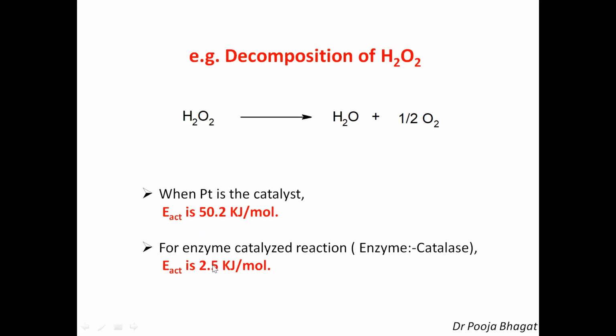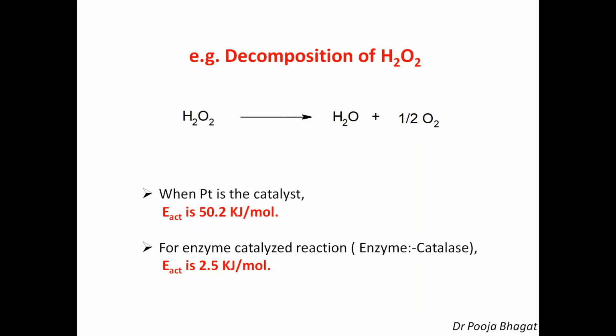So you can see from 50.2 it is reduced to 2.5. And since activation energy is so low, the rate of reaction is increased to a large extent. As we have seen, reactant can be easily converted into product when activation energy is lowered.